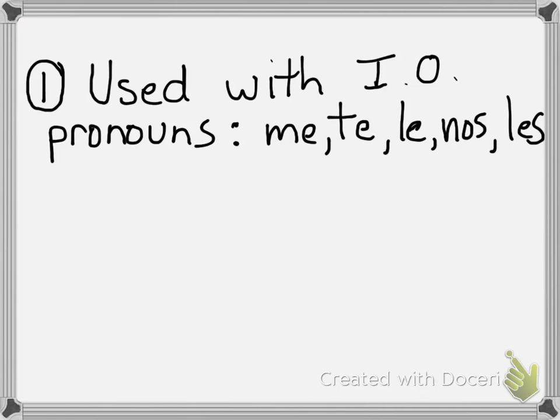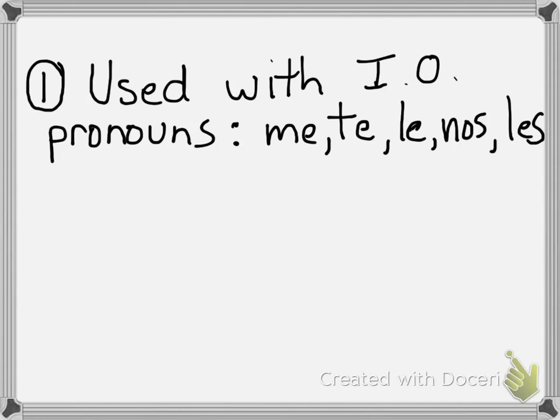Te means you. Le means him or her, or you formal, because remember we have a formal you in Spanish, usted. Nos means us, and les means them.